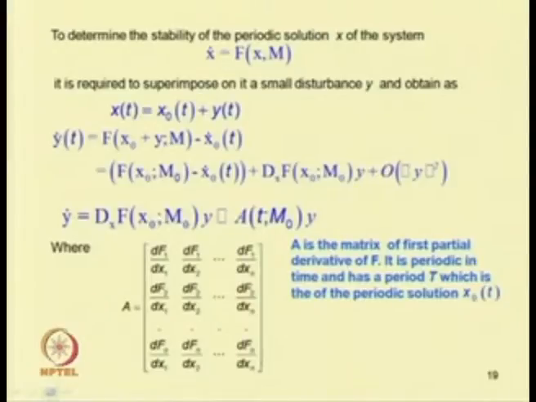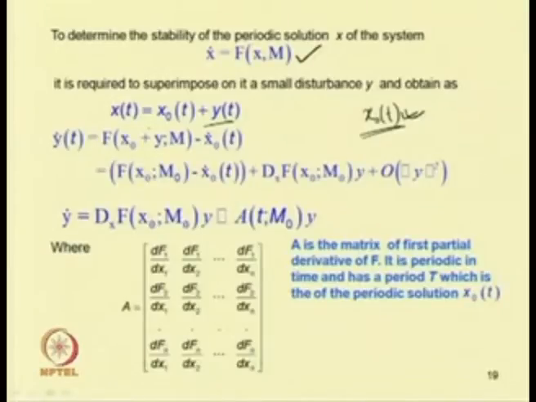To study the stability of the system, as already told, Floquet theory can be used. So, let us revisit this Floquet theory. We have an autonomous system x dot equal to f(x, m). In this case, to study the stability, let the steady state solution which is periodic be x0(t). To study whether this x0(t) is stable or unstable, let us add a perturbation to this.